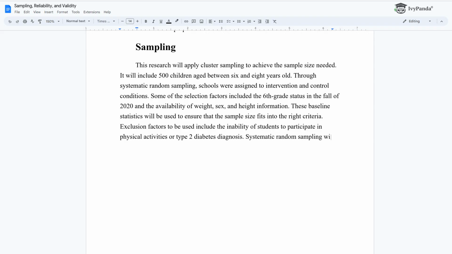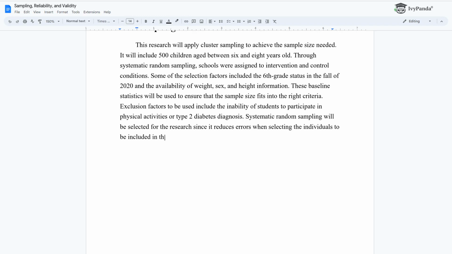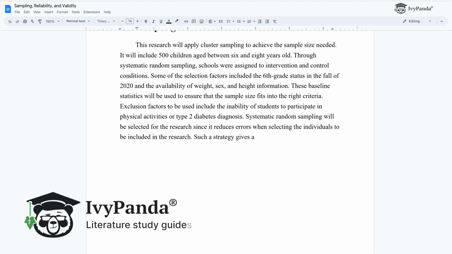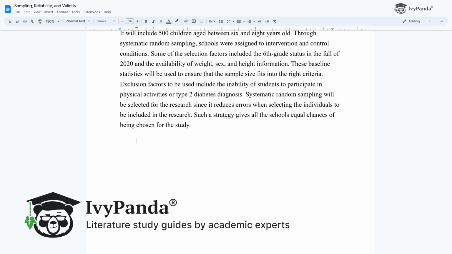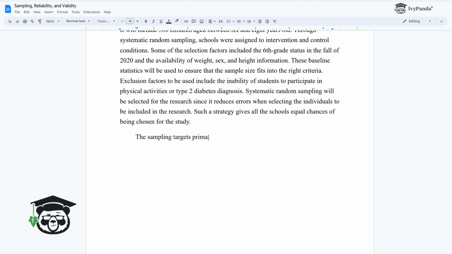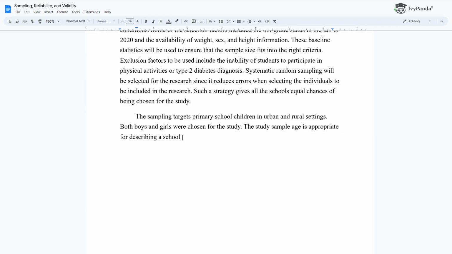Systematic random sampling will be selected for the research since it reduces errors when selecting the individuals to be included in the research. Such a strategy gives all the schools equal chances of being chosen for the study. The sampling targets primary school children in urban and rural settings. Both boys and girls were chosen for the study. The study sample age is appropriate for describing a school child in the research context.